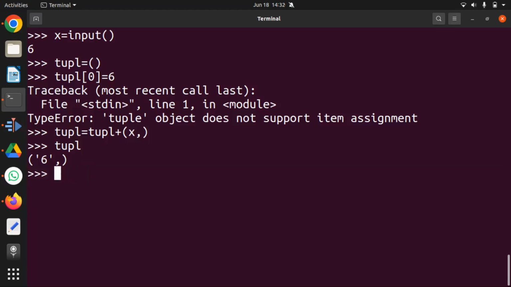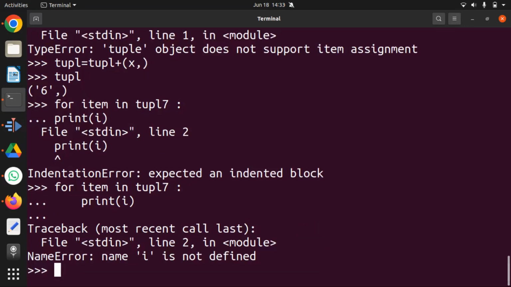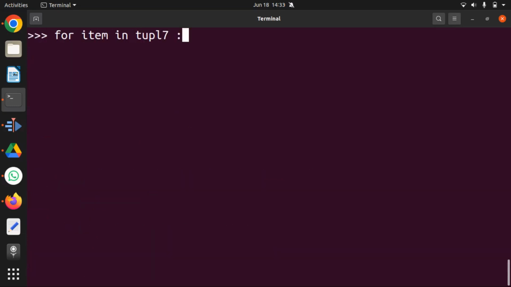That's a simple for item in, let's say, tuple 7 for example, and I can say print item.